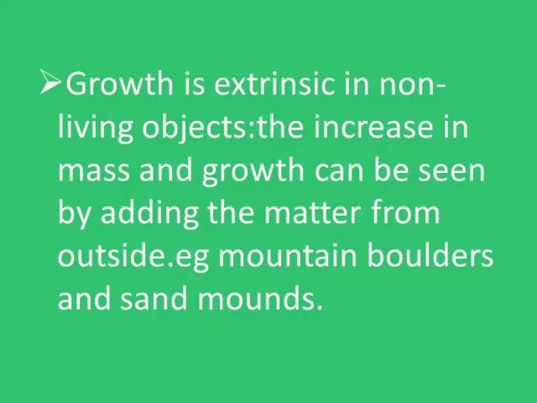Growth is extrinsic in non-living objects, that is, the increase in mass can be seen by adding matter from outside. Examples are mountain boulders and sand mounds, which show extrinsic growth. So it is also a kind of growth. We can say growth is not a defining feature, as even non-living objects show growth in one way or another.